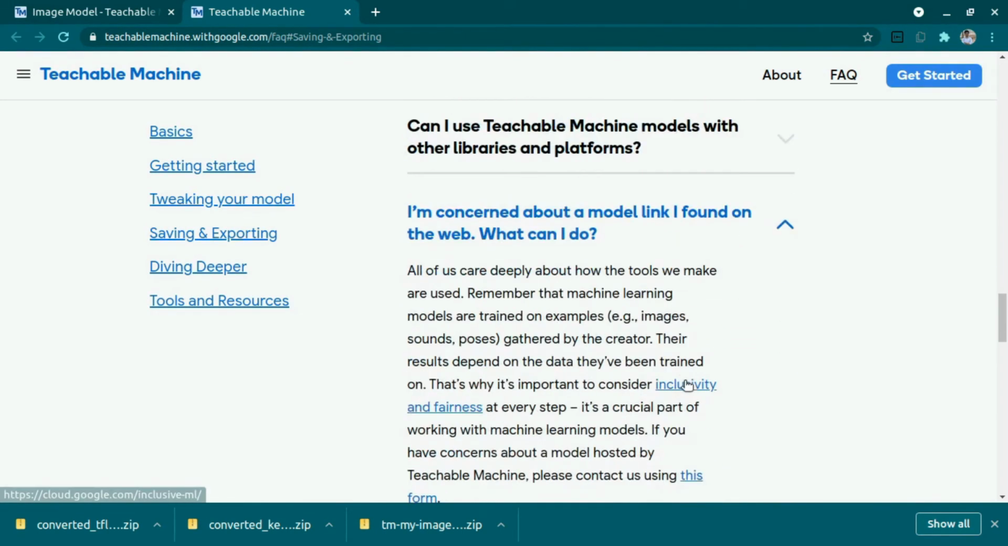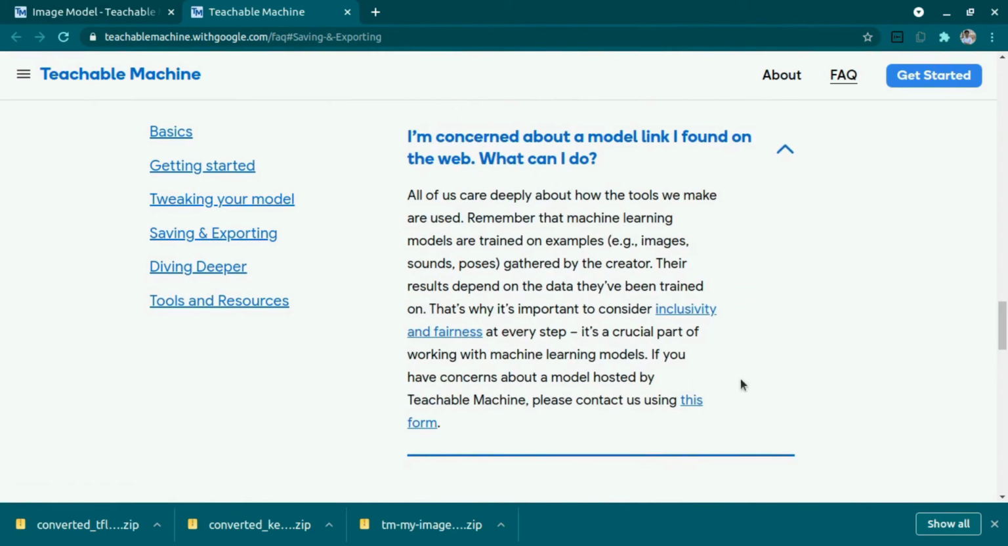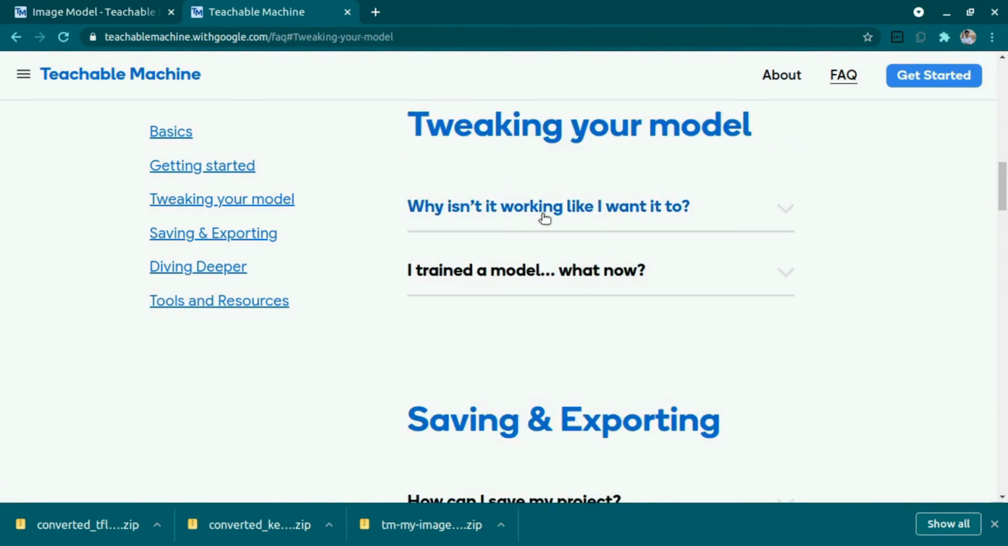So if you find some other model that you feel is not good, you can also report this on the Teachable Machine website. So yeah, they are providing safety and security for all of these things. So that's good. Let's start coding in JavaScript and get our project ready.